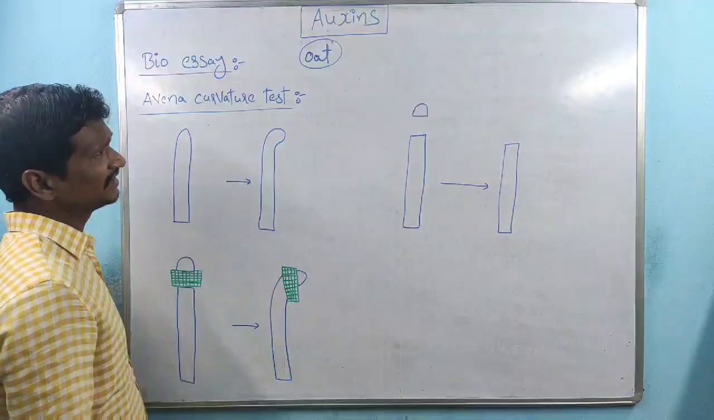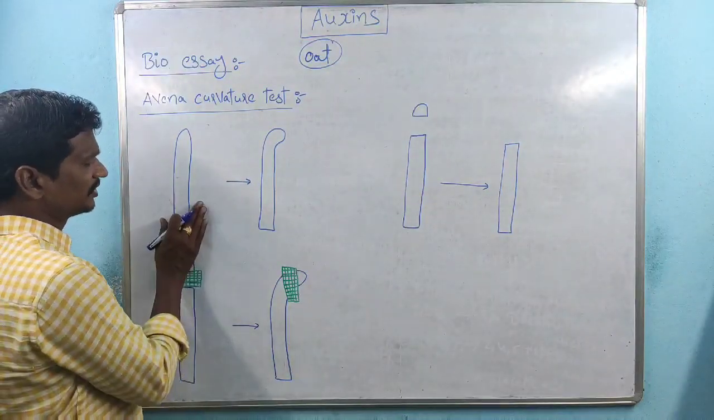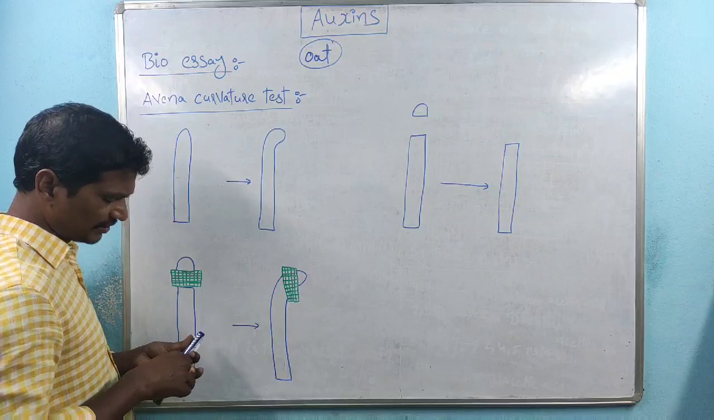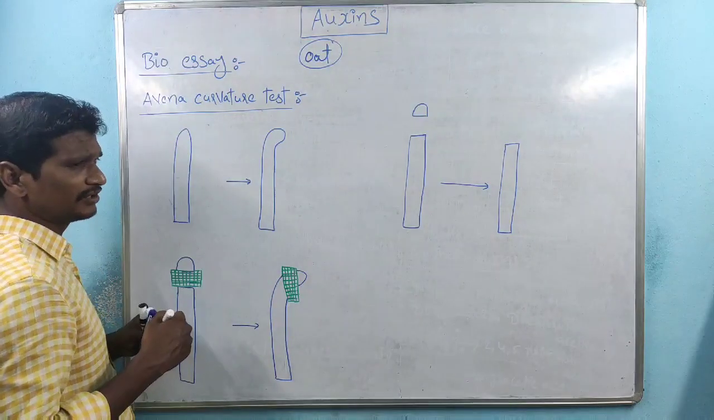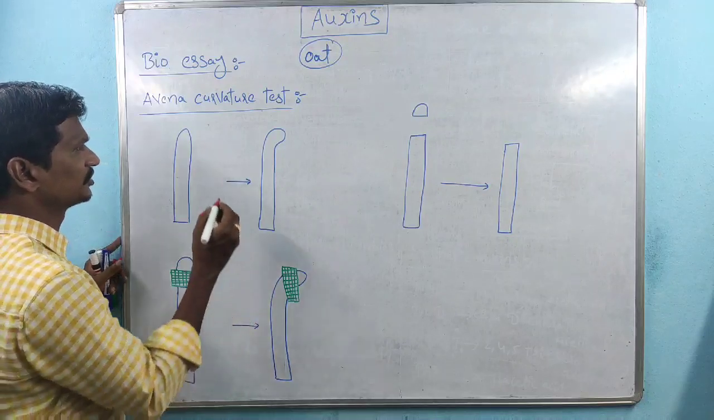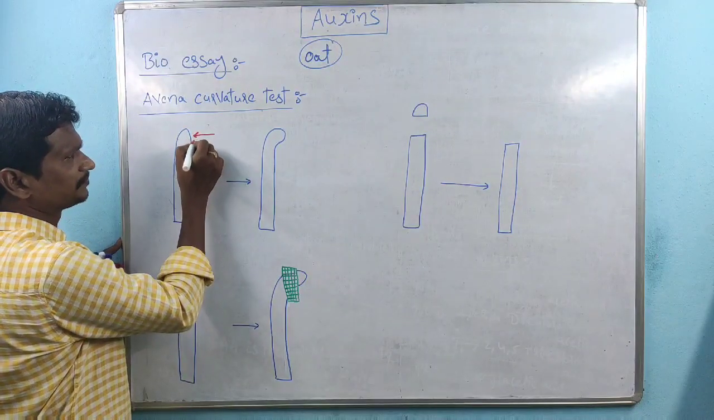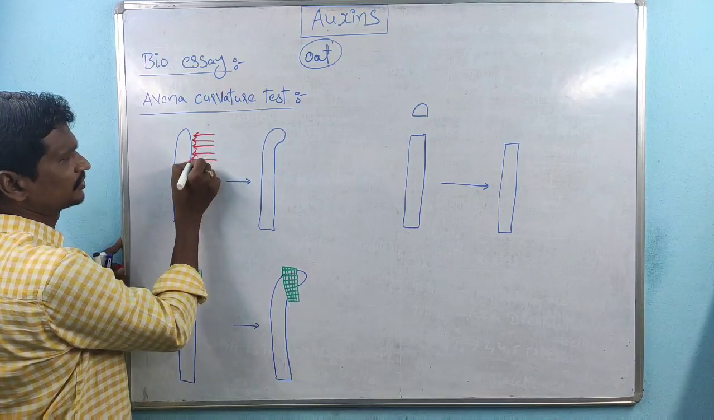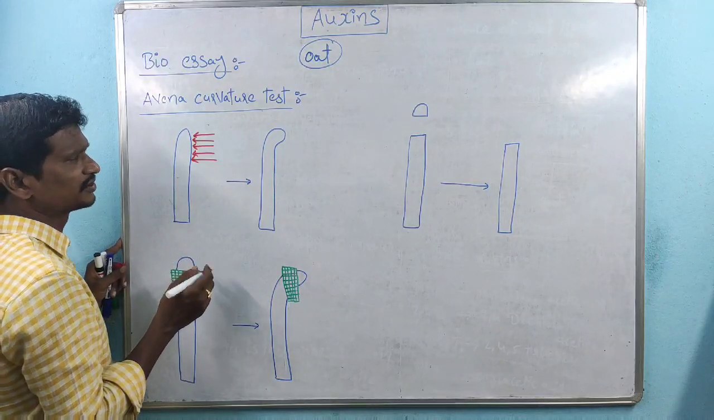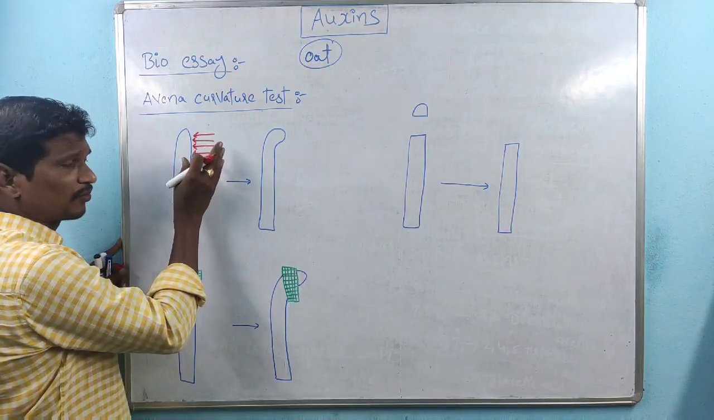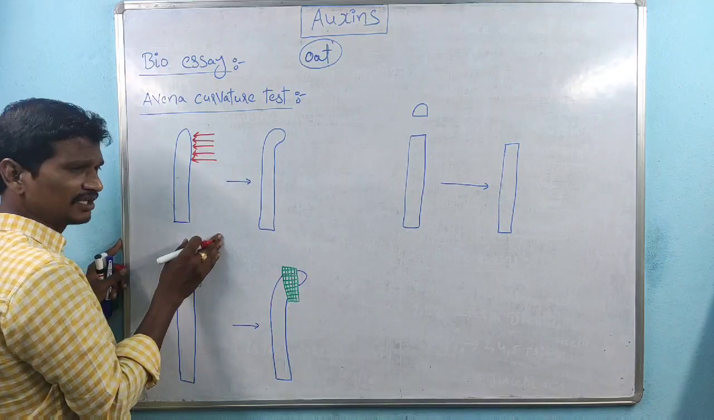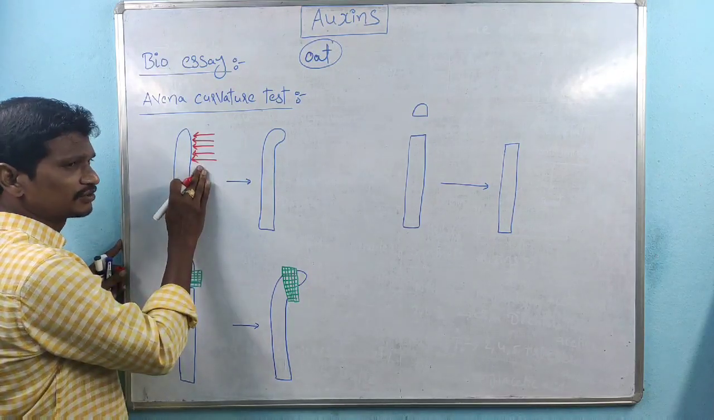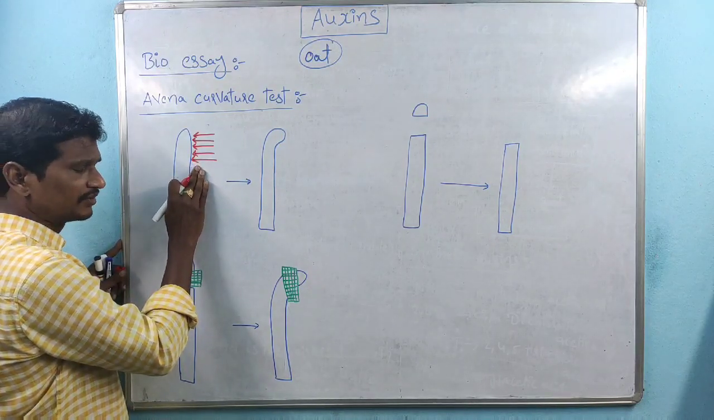In that case, this is one of the coleoptiles, and this is the tip part. The tip part is responsible for the production of auxins. Here we use a unilateral illumination process. Unilateral illumination means we are providing the light so that it only falls on one side of the coleoptile.